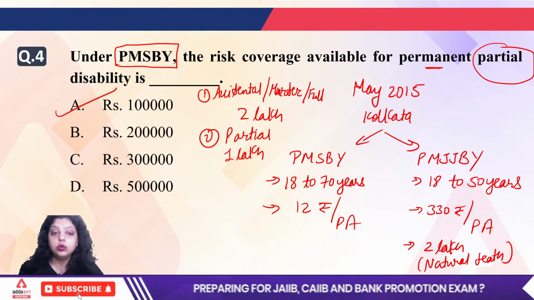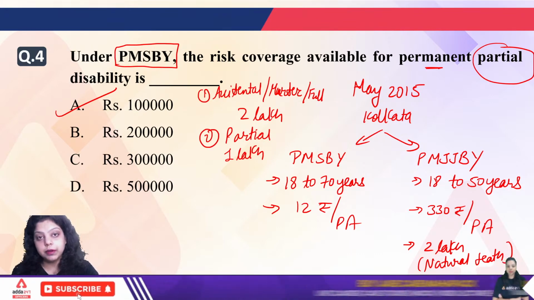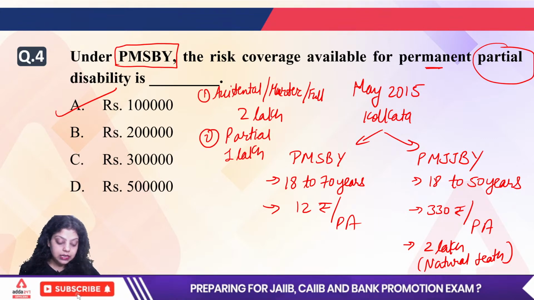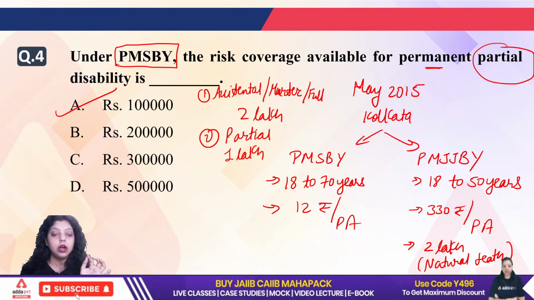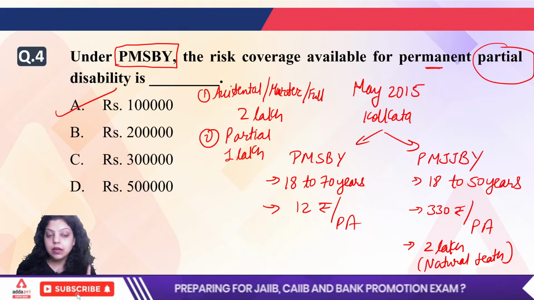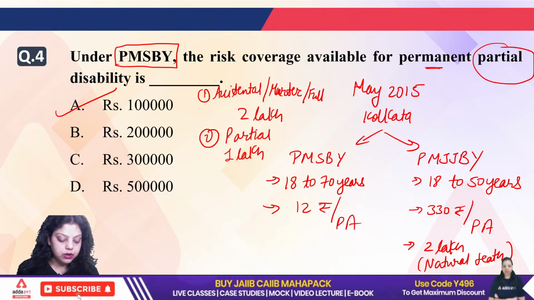Clear? So do remember these conditions related to Suraksha Bima Yojana and Jeevan Jyoti Bima Yojana. And also remember, these are annual schemes. In the year in which you pay the premium, you will get the risk coverage. If you have not paid the premium for a year, then in that year the risk coverage will not be included. Okay. So this is Jeevan Jyoti Bima Yojana and Suraksha Bima Yojana. Do remember the conditions of the scheme.